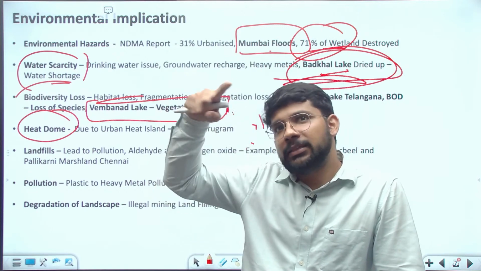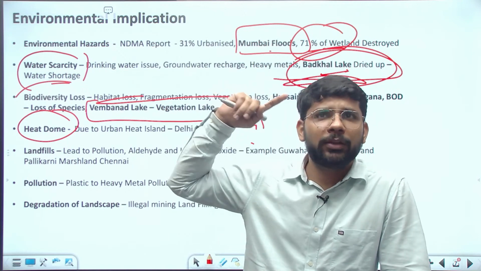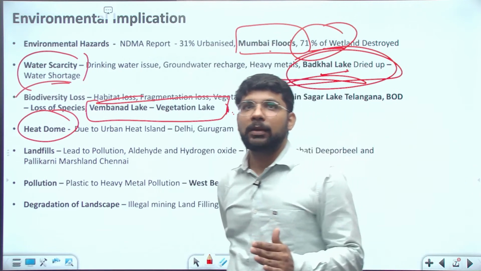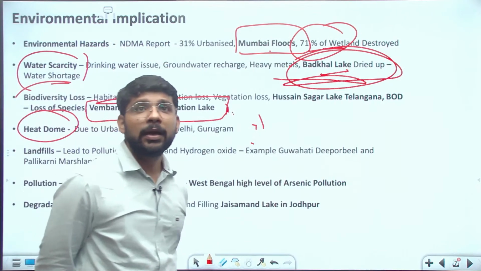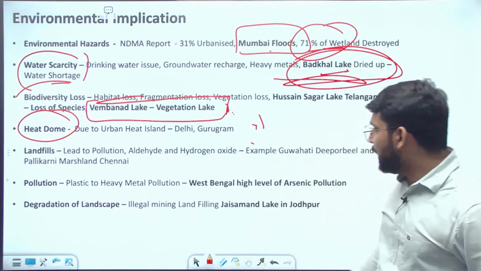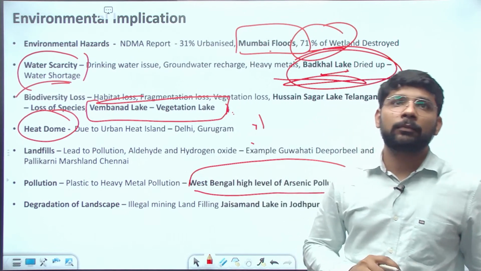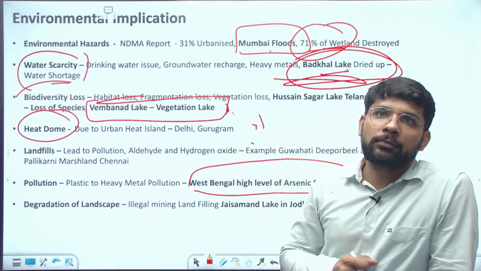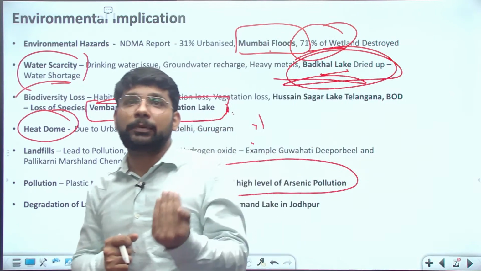Even in the NCR region, in the last 30-40 years, there were various lakes in this area. But now all have disappeared, and this is one of the reasons for the increase in the pollution level in this NCR area, and the increase in heat islands in this area. And we can also write the example of West Bengal's high level of arsenic pollution, plastic to heavy metal pollution, and some examples related to the degradation of the landscape.